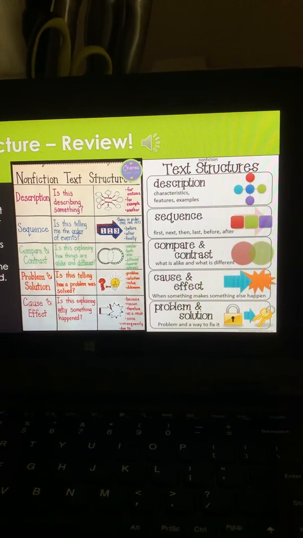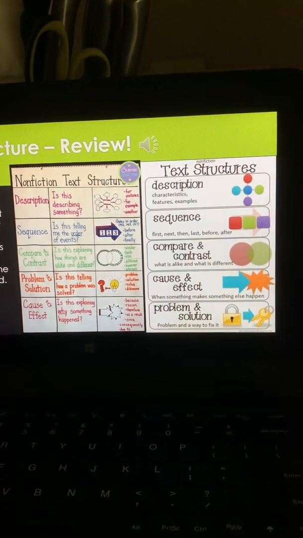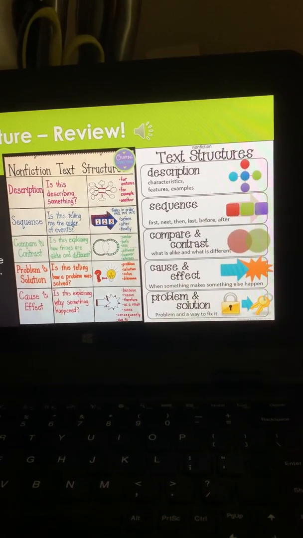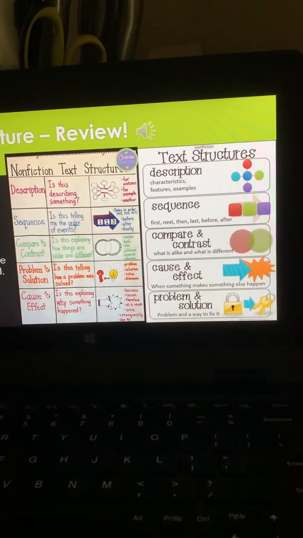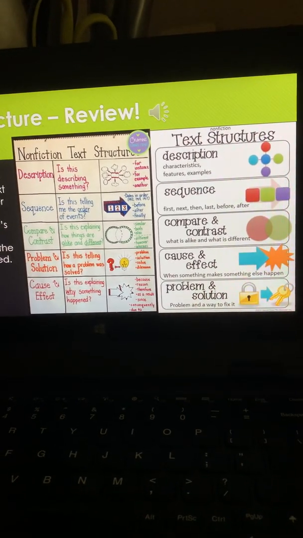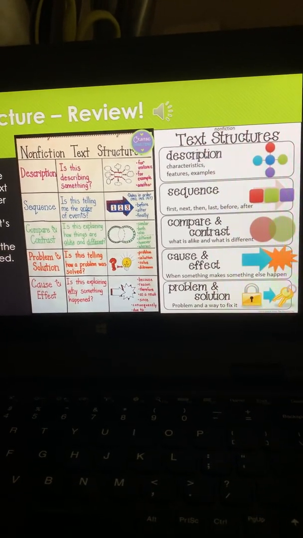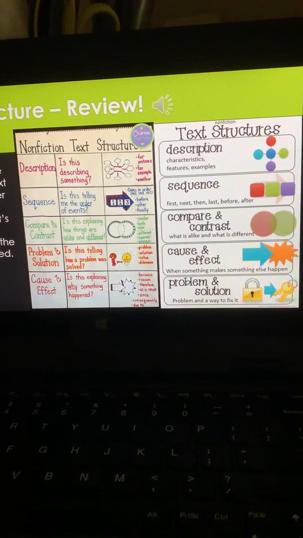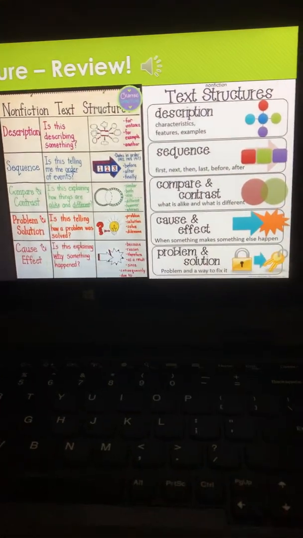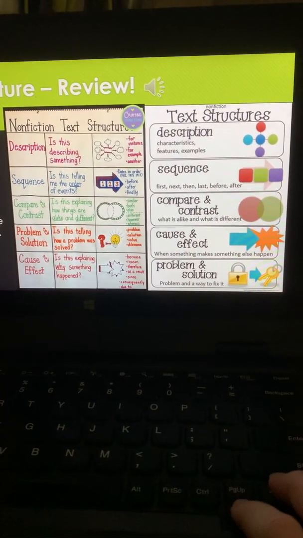Comparing and contrasting would be comparing 2 or more things, finding things that are similar, finding things that are different. Cause and effect is explaining why something happened, when something makes something else happen. Problem and solution: there's a problem and we need to find a way to fix it. So you might want to take a look at this specifically.